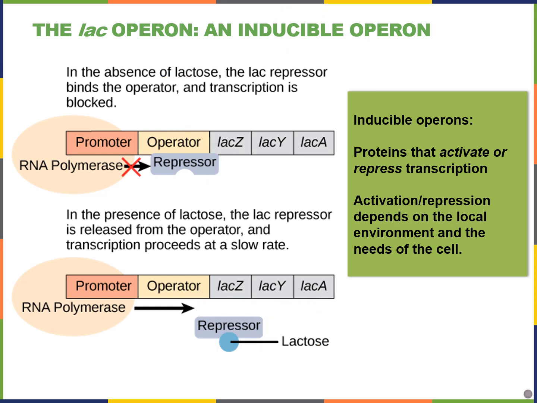Notice, however, that if you just have lactose available and you don't know anything about whether glucose levels are high or low, I don't see that cyclic AMP or CAP here. This means that transcription will occur, but it goes at a slow rate. It's only when you have a high level of that CAP-cAMP complex that transcription will occur at a greater rate.